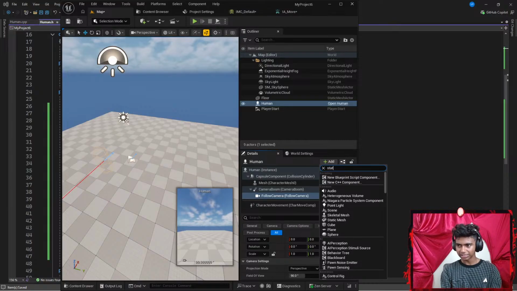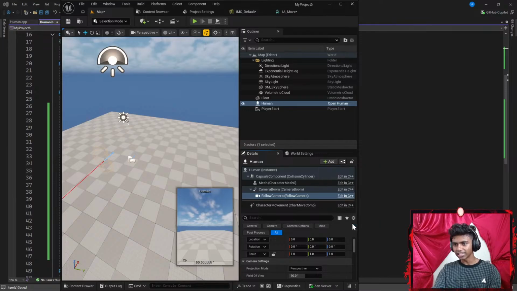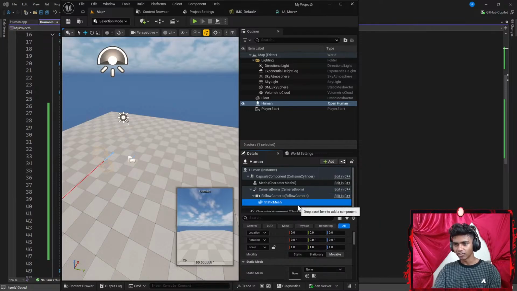maybe something like static mesh. And guys, I feel like I'm talking like I'm making a tutorial. I actually don't know half the things I'm doing here. Maybe I do know more than half the things I'm doing, but still.